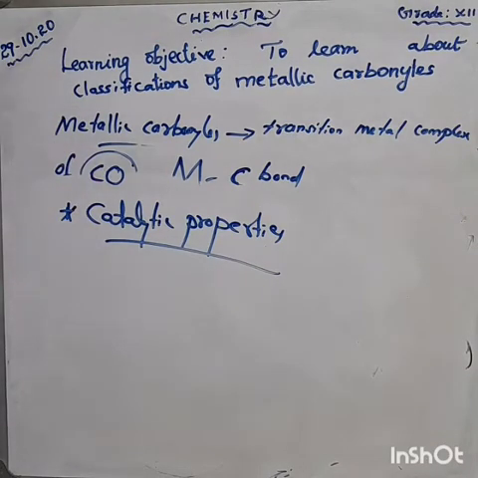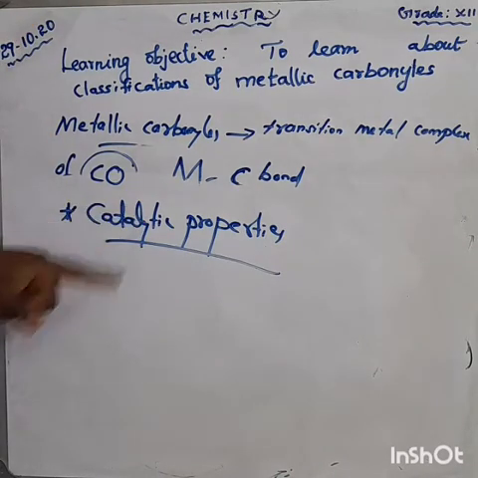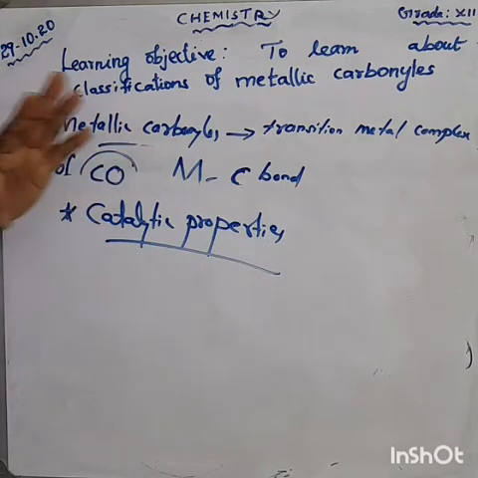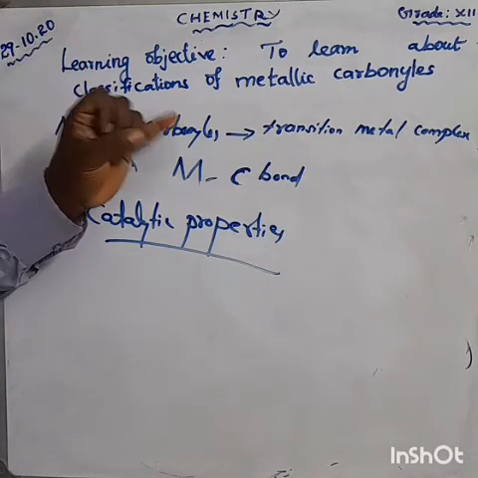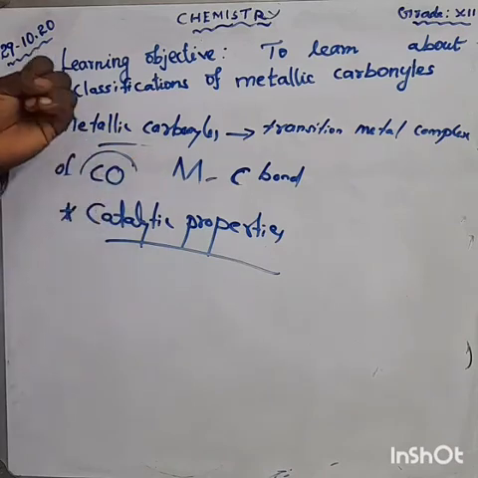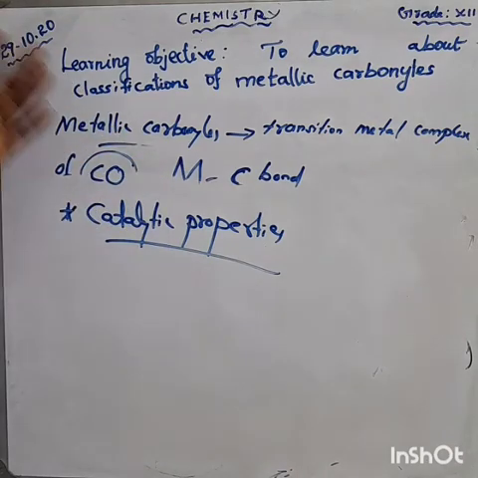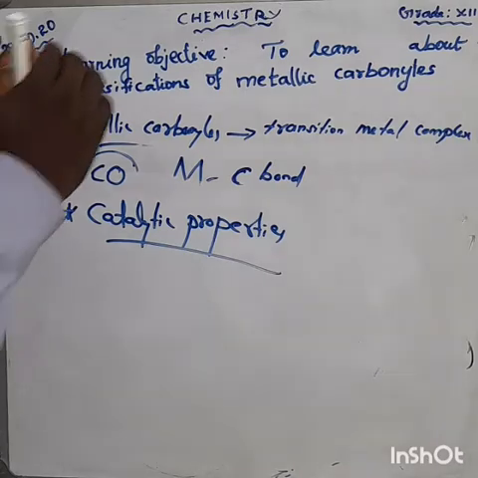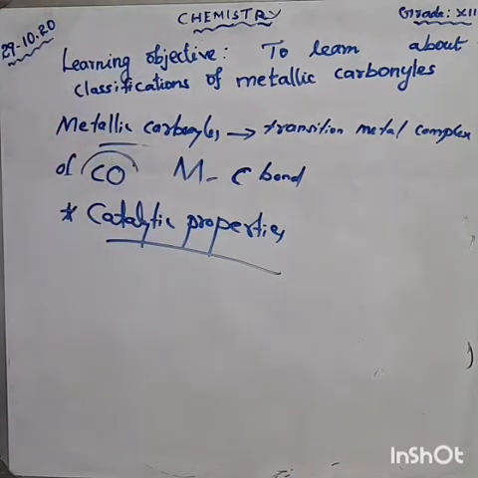The first homoleptic carbonyl, Ni(CO)4, nickel tetracarbonyl, was reported by Mond in 1890. The important uses are the catalytic properties and the ability to release carbon monoxide gas.